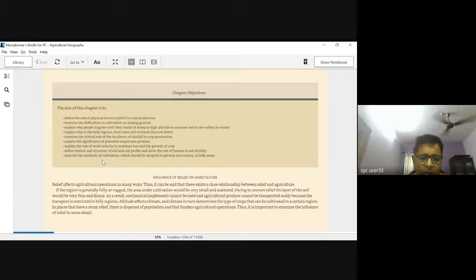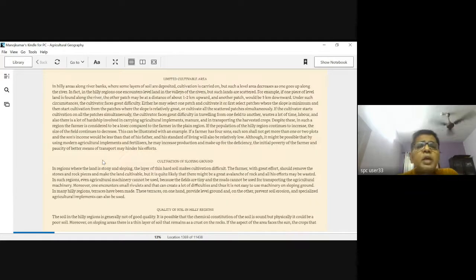Because as I said, agriculture is a practice which is operated on a large scale in smaller areas as such. We'll see that difficulty in agricultural practice initially was with reference to hilly regions.